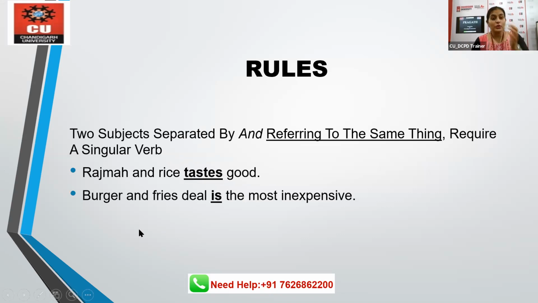Let's move further. When we are talking about two subjects, they're referring to the same thing, even after they have been joined by and, the verb becomes singular. Example, Rajma and rice. When they are together, that's a single dish. Although both the subjects are joined by and, that's a single dish. Therefore, the verb tastes would be there. Why? Because it's a singular verb.